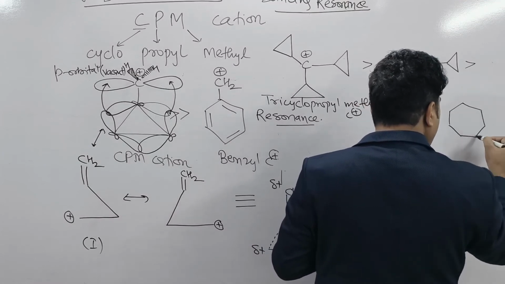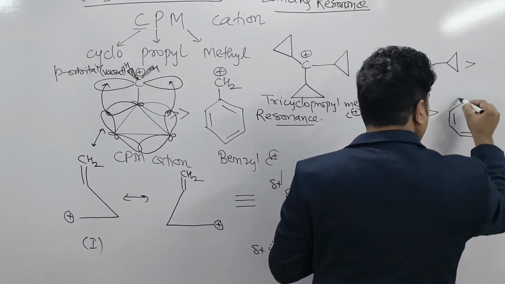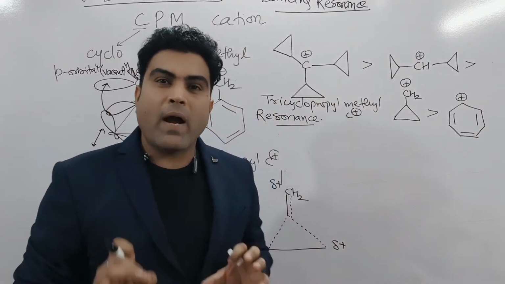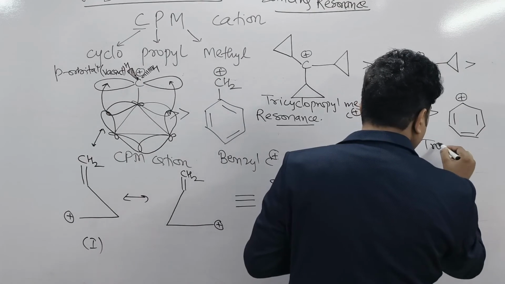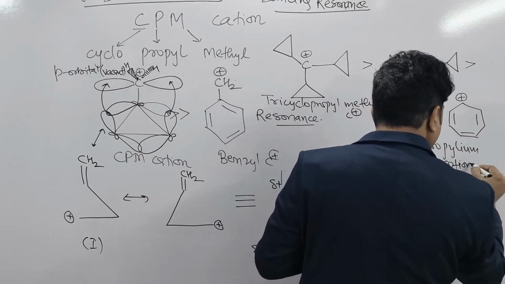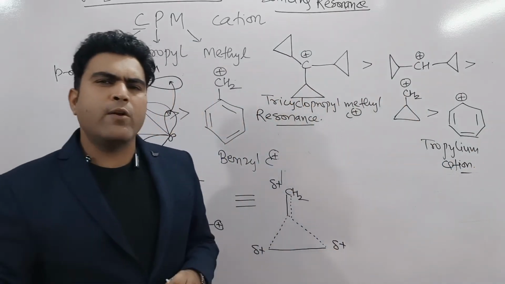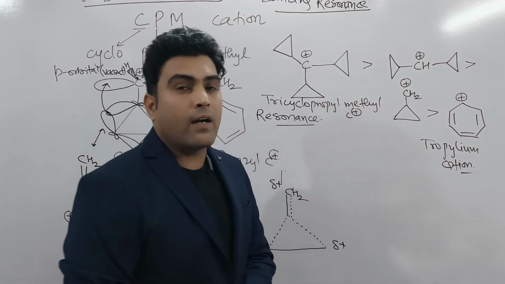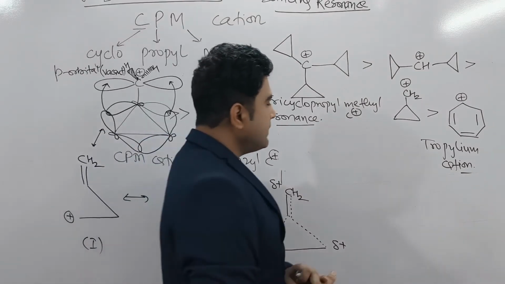I hope you know about this one. This is known as what? Tropylium cation. Why is tropylium cation stable? Due to aromaticity, because it obeys Huckel rule.